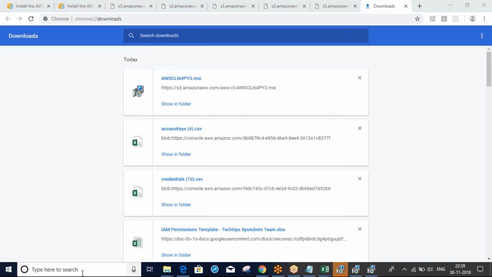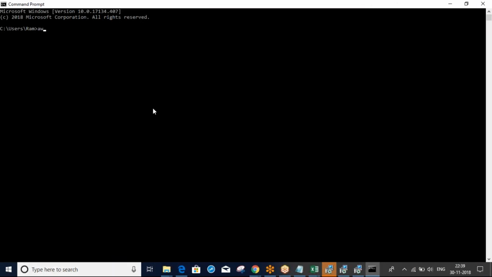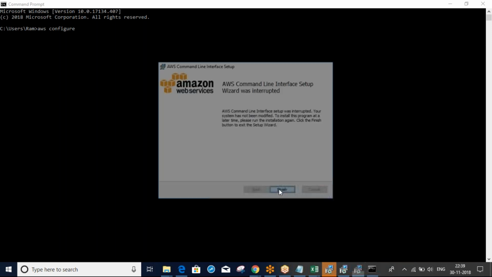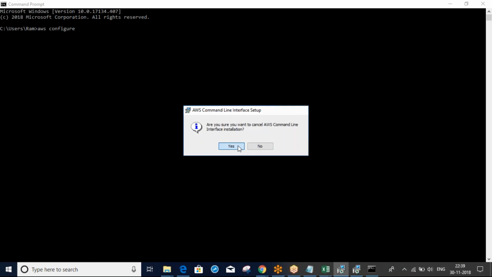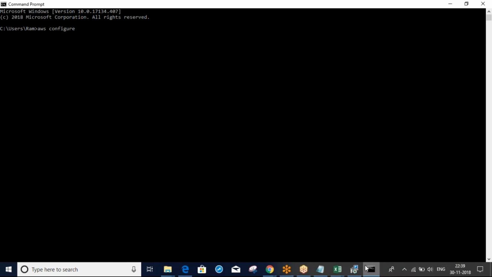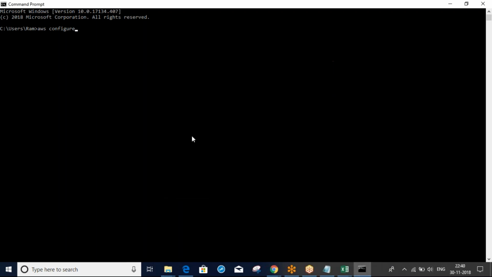In Windows, open Command Prompt. Type AWS configure. Just close all these unnecessary things.